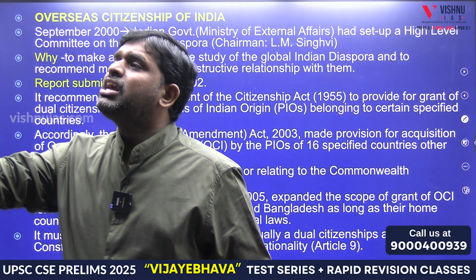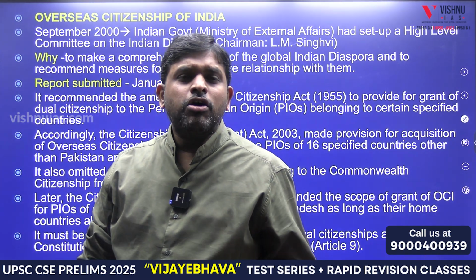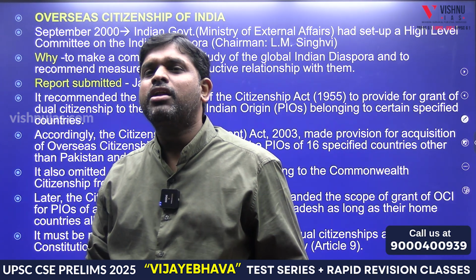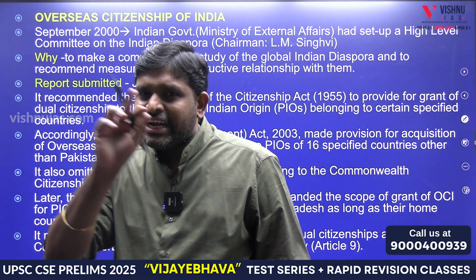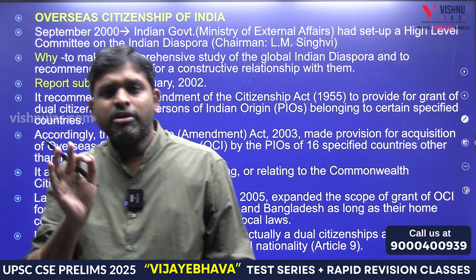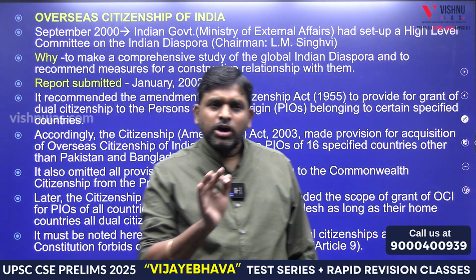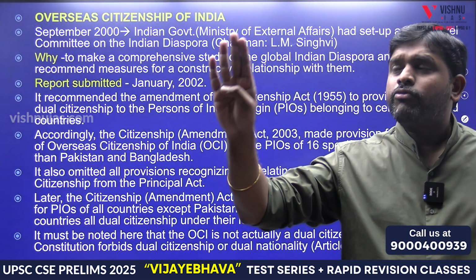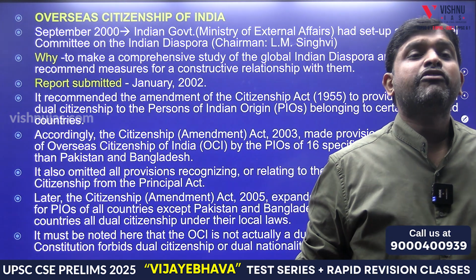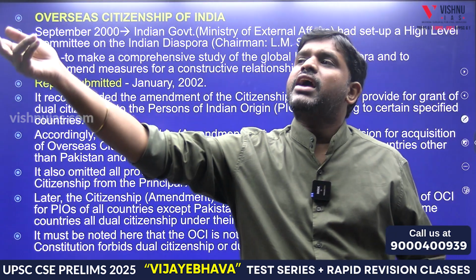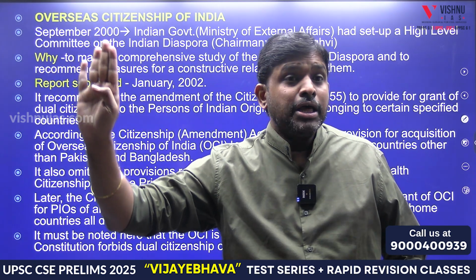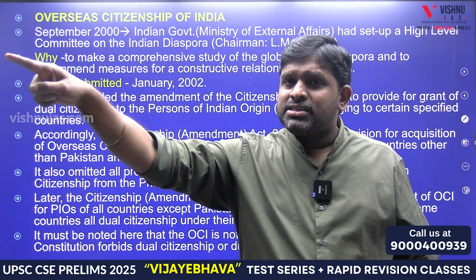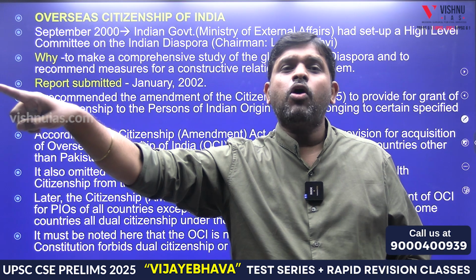If we go near them and ask for citizenship, they tell us, sir, according to the Constitution of India there is only one citizenship. I am ready to help you, but you cannot give me citizenship constitutionally. Then they devised a concept called overseas citizen of India. What is this overseas citizen of India? People of Indian origin. Already one card was issued, called people of Indian origin. So a person who went to America and is living there will get a card called people of Indian origin, but he is not a citizen of India. He is an American citizen, a green card holder, and at the same time also a PIO holder.